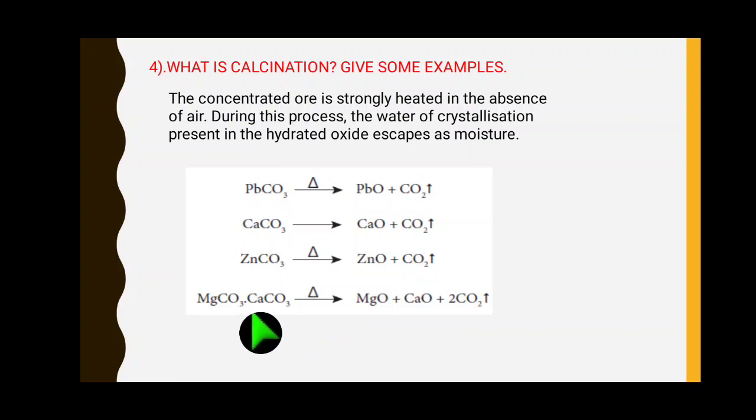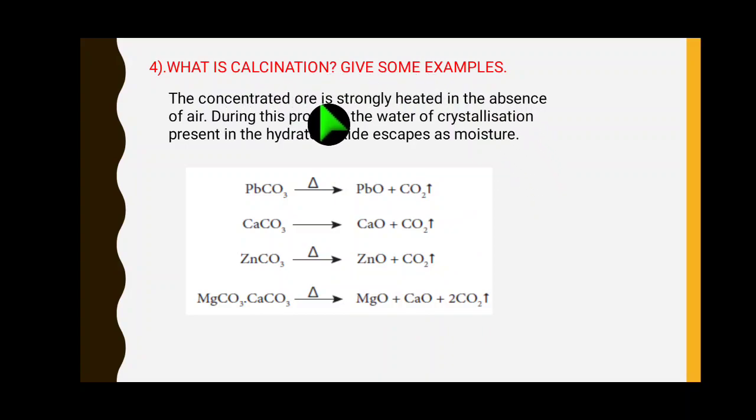And dolomite, MgCO3 and CaCO3, here MgO, magnesium oxide, and calcium oxide will form. These two are alkaline earth metal oxides, right? And carbon dioxide. For the balanced equation, on the left side you see 6 oxygen, on the right side 2 into 2 is 4, 4 plus 1 plus 1 is 6.